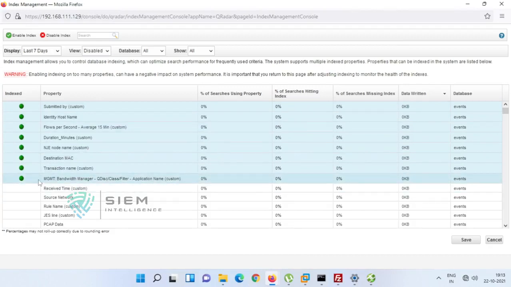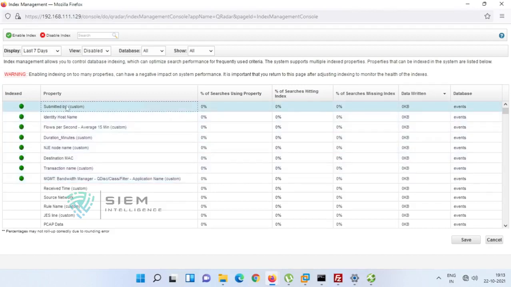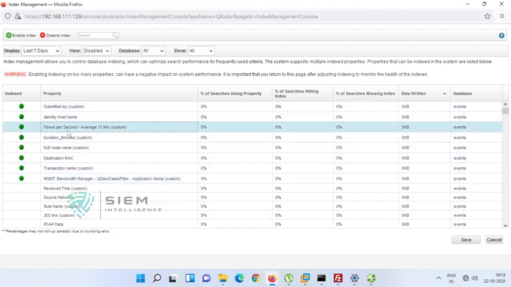Suppose you index flows per second, which is something like chapter 11, and you don't know the page number.